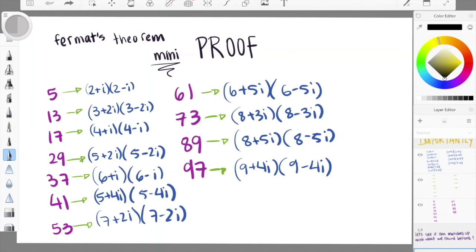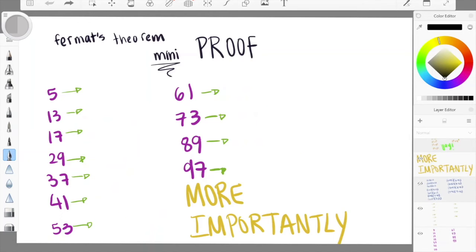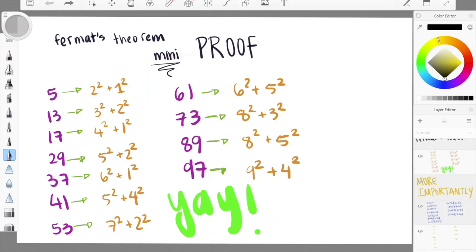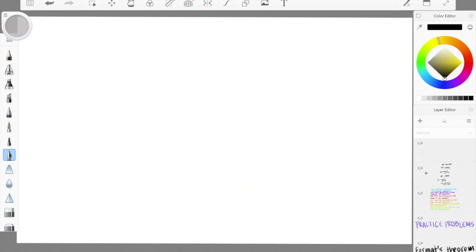But, more importantly, we can rewrite these as the sum of two squares. 5 is 2 squared plus 1 squared, 13 is 3 squared plus 2 squared, 17 is 4 squared plus 1 squared, 29 is 5 squared plus 2 squared, and so on. Yay! It works! Now for some practice problems.